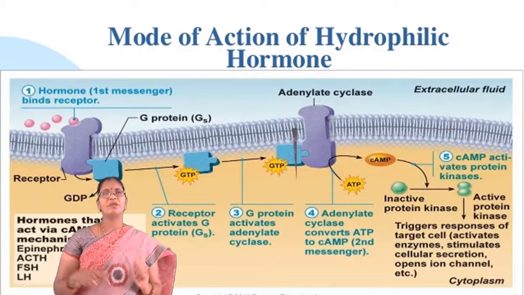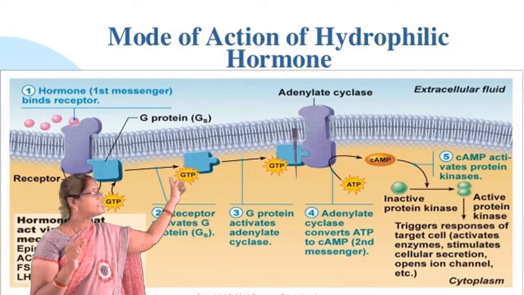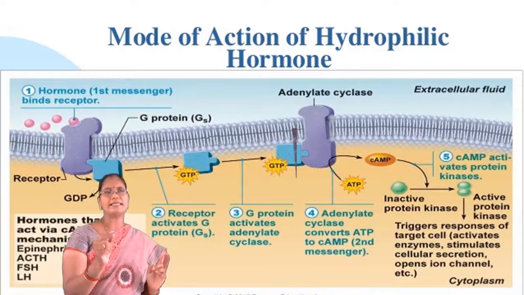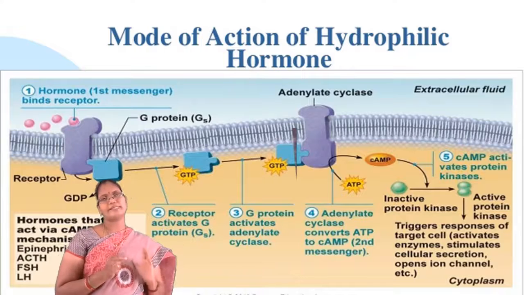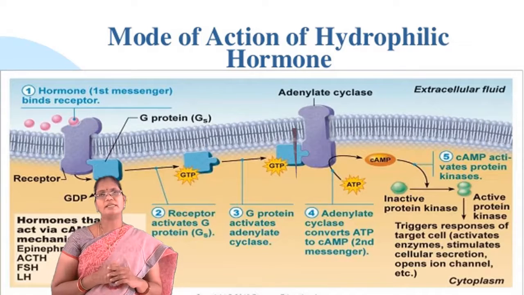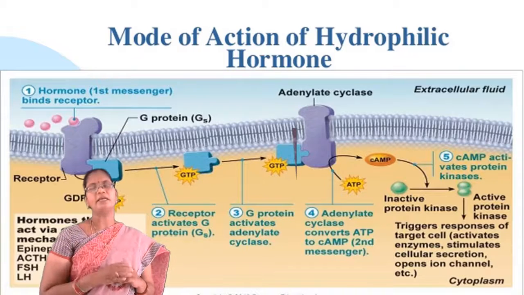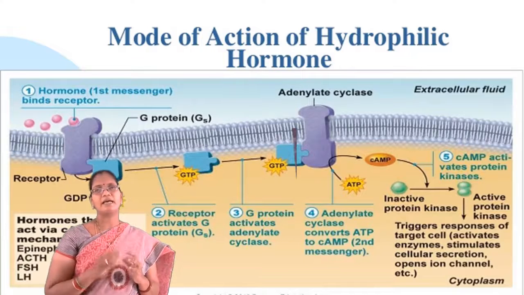This receptor is bound with the G protein, so it is termed a G protein coupled receptor. The G protein is a trimeric protein, composed of 3 subunits: alpha, beta, gamma.